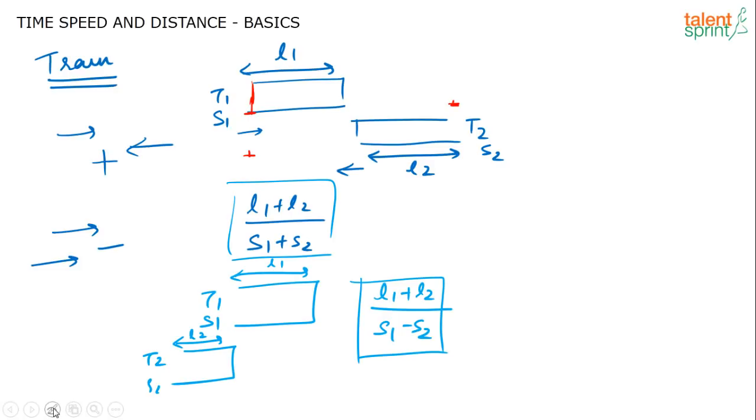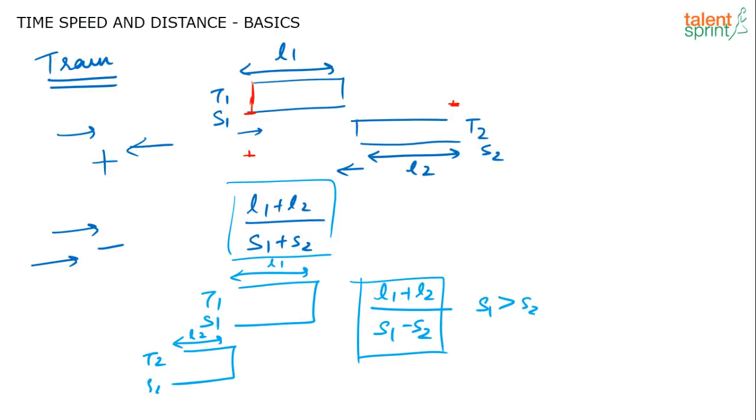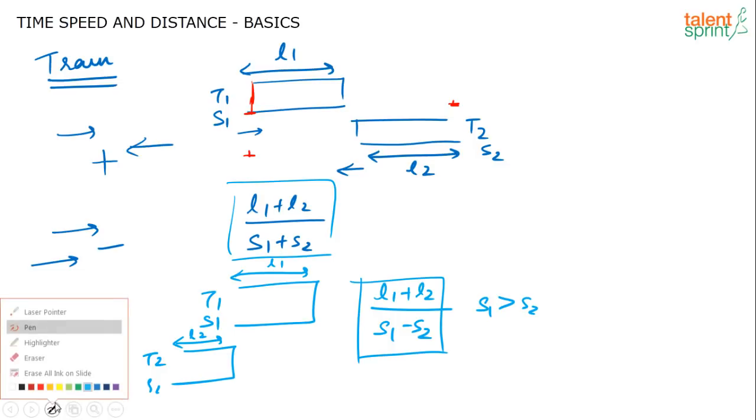Now, moving on to boats and streams. I hope all of you know these concepts, and I don't think there is any confusion. Somebody has written S1 greater than S2, correct. So we will move on to the last type of questions from this section, boats and streams. If all these concepts are clear to you, then solving questions from this topic is not very difficult. If the logic is clear in your mind, it's very easy to solve, especially when it comes to train problems and boats and streams.